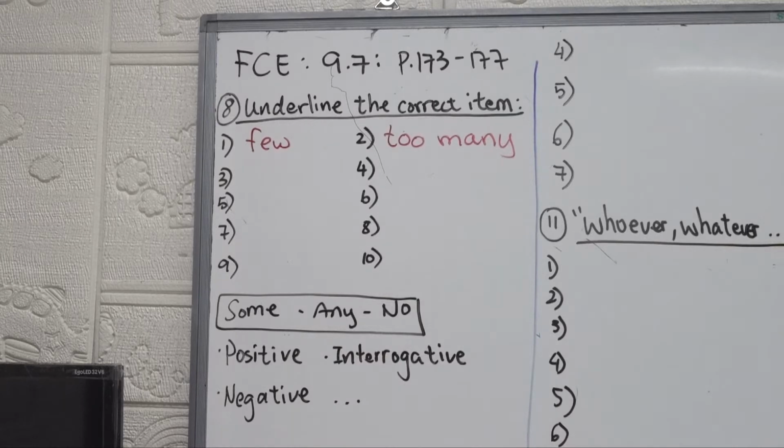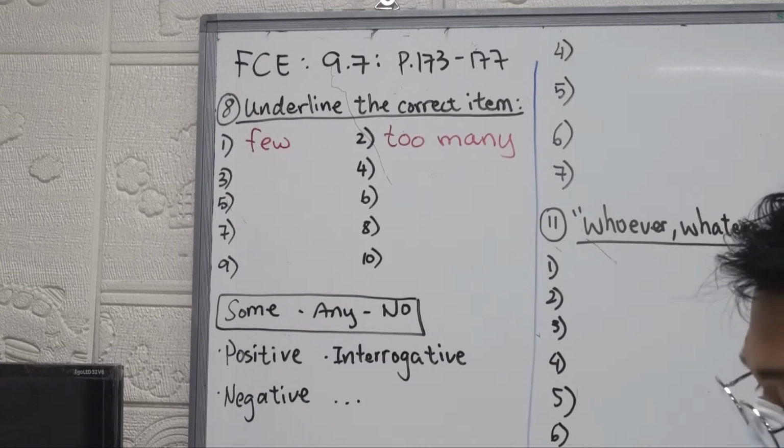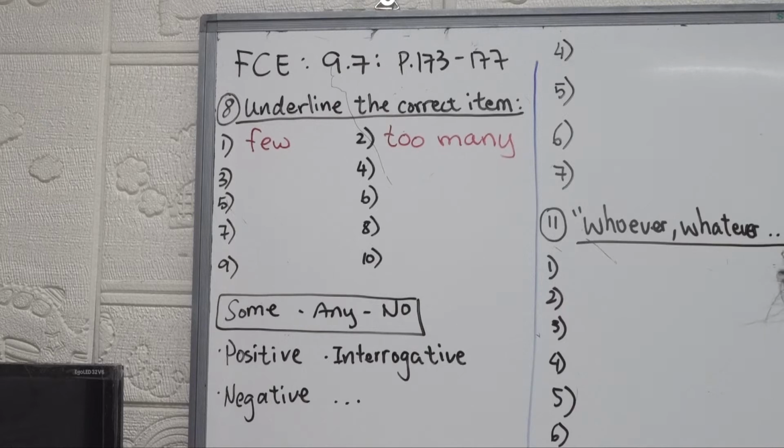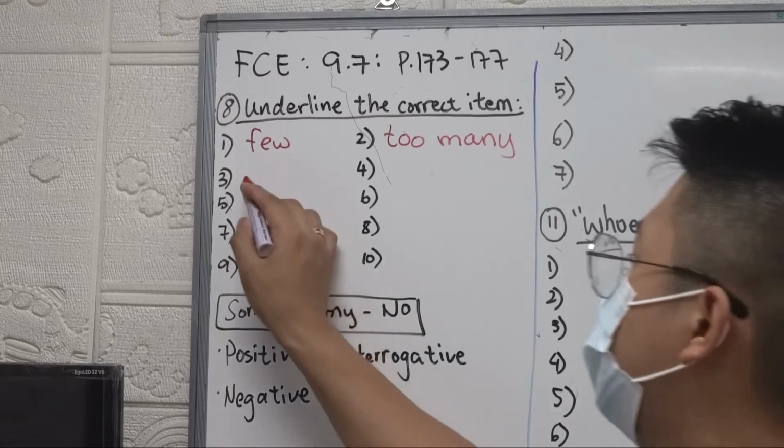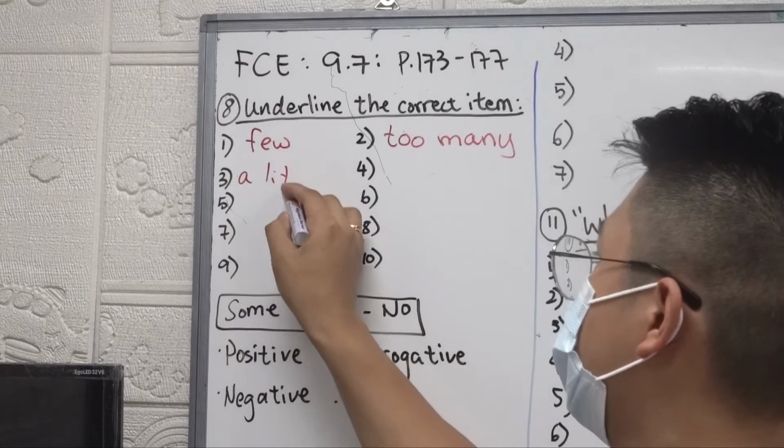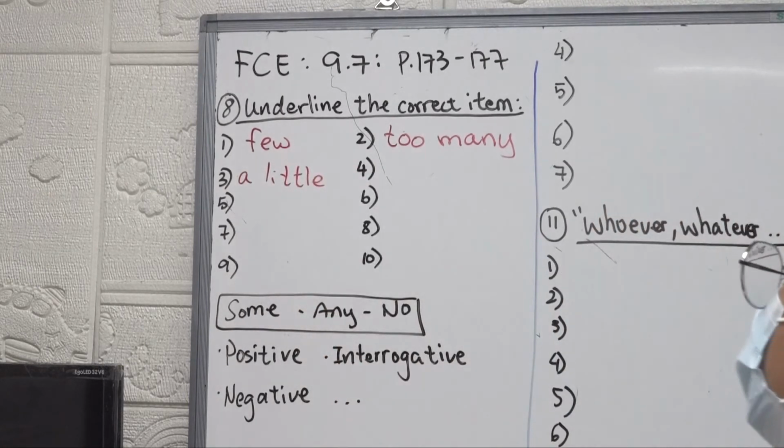Next one, number 3. There's a little, a few, much light coming through that window, okay? So we're talking about light. Can we count the amount of light? See, even amount of light we cannot count, right? We can only say it's very bright, it's very dim, right? So can we count light? What do you think? Is it a little, a few, or much? Right, a little, uncountable, right? So again, just refer to the table on 172 if you get confused, right? All right, let's move on.